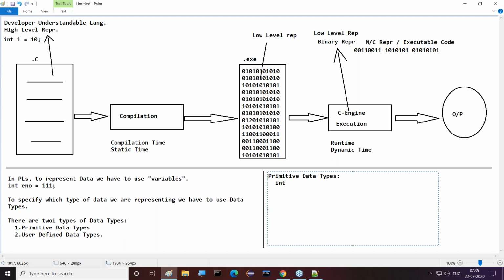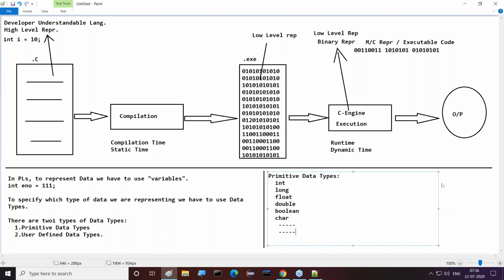Which primitive data types do we commonly use? Int, long, float, double, boolean, and maybe character. Language to language they may be different, but some other primitive data types also exist. Understand, guys, what I'm telling you now? Int, float, double, long, boolean, character: these are basically the primitive data types.